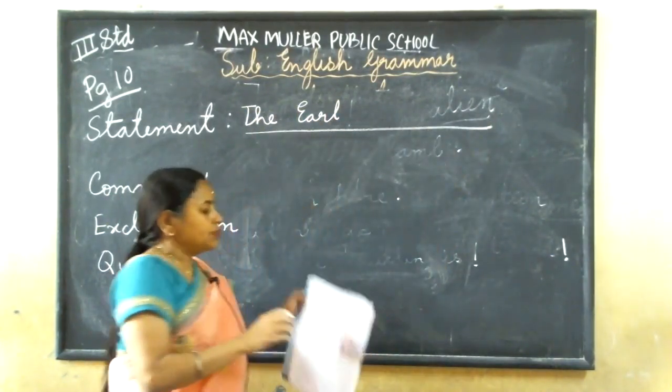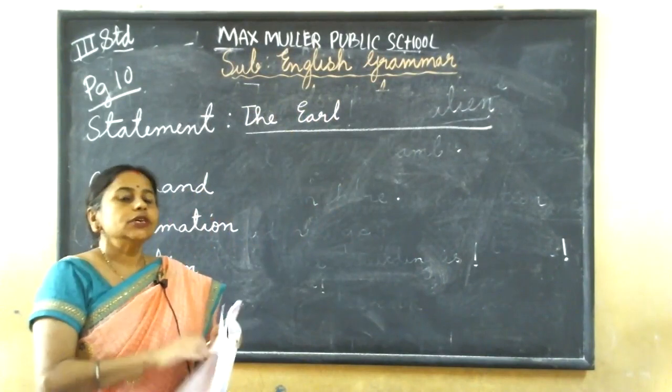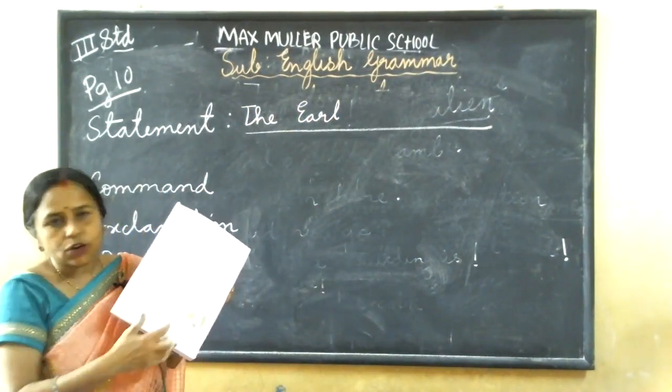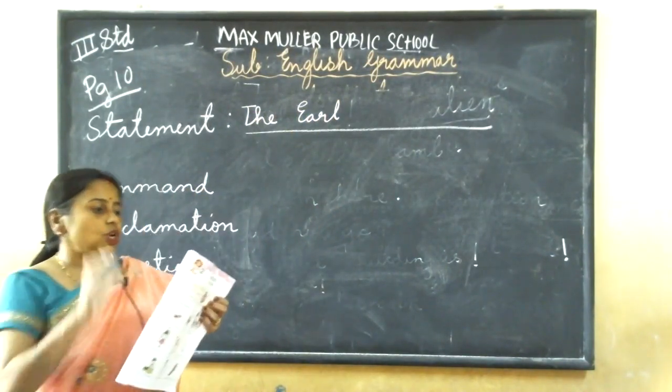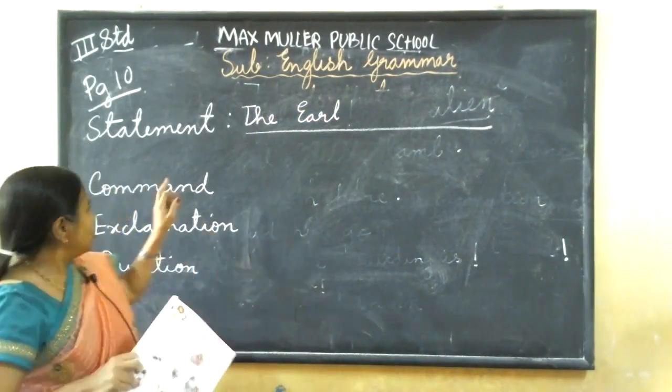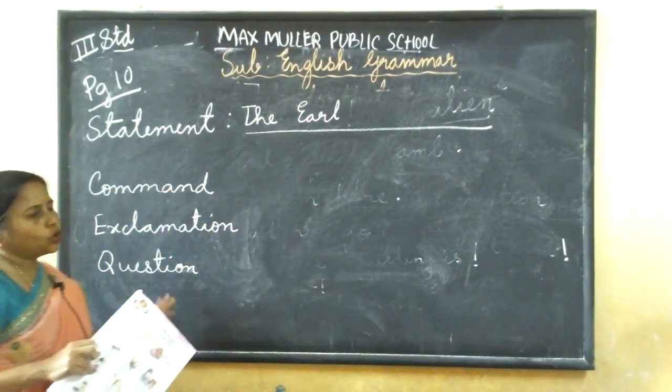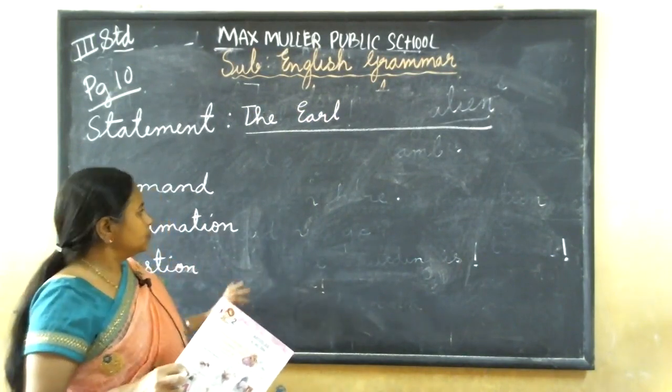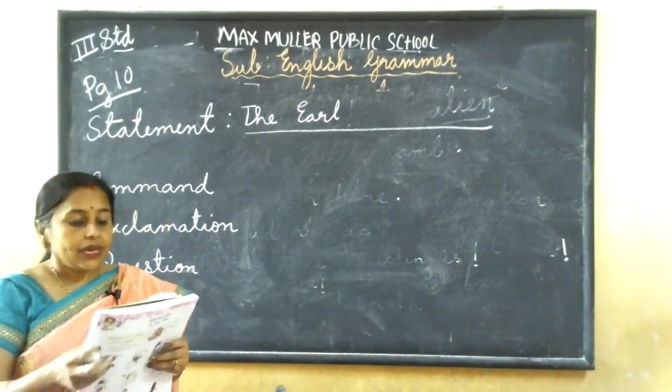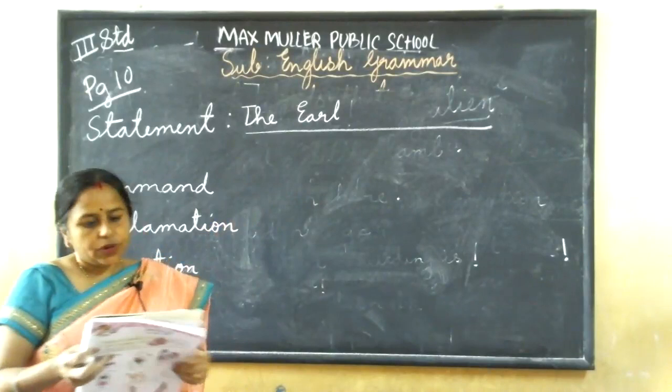Understood, children? From this conversation, you have to find out. There are different kinds of sentences because they are talking in sentences. You have to find out statement sentence, then command sentence, exclamation, and question. Question you can easily find out. Where a question mark is there, that is a question sentence. So anyway, I'll do for you. You write in the book directly.